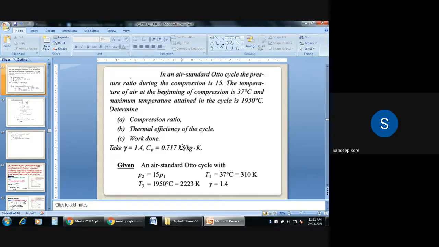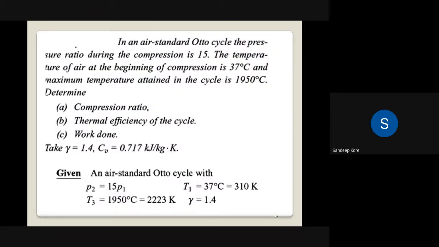My question: how do we find the compression ratio first? Any formula? Compression ratio means process 1 to 2, so we have to find V1 by V2.